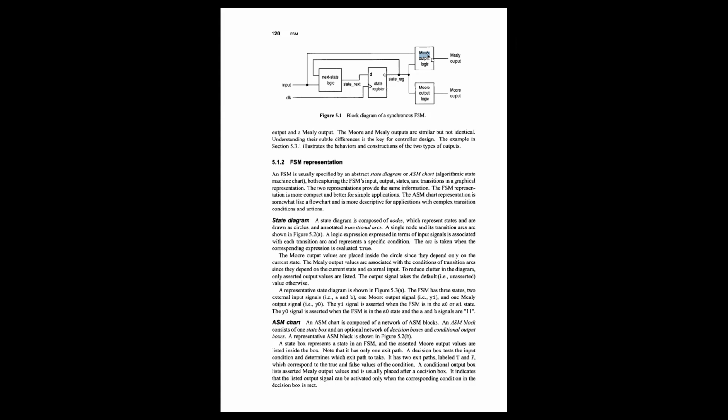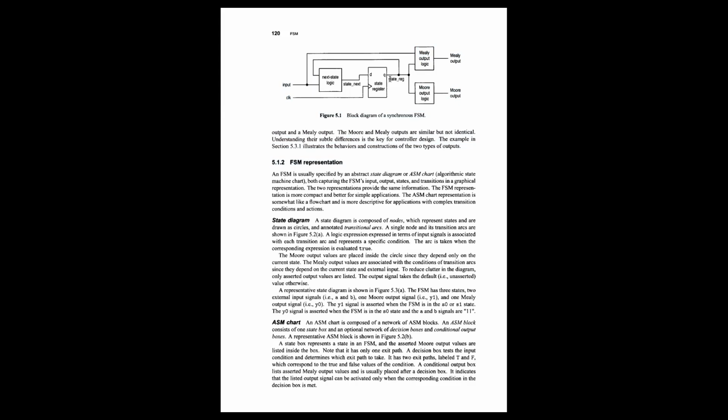In the Mealy finite state machine, your output basically depends on two things. You can see from this diagram, this is the output, and it depends upon this one thing which goes back to the input. So the output depends upon the current input, and the output also depends upon the current state.